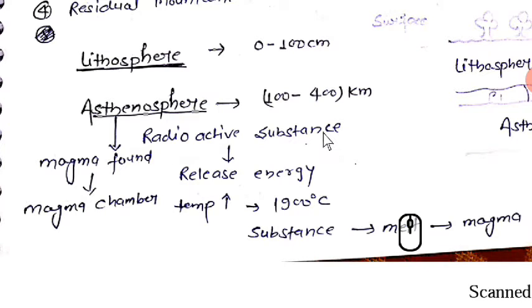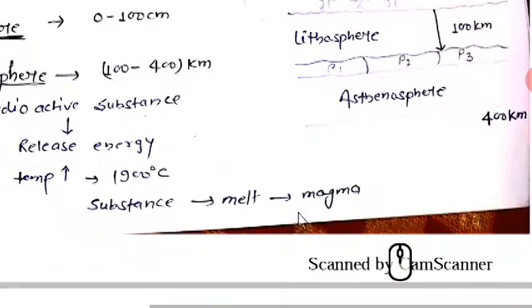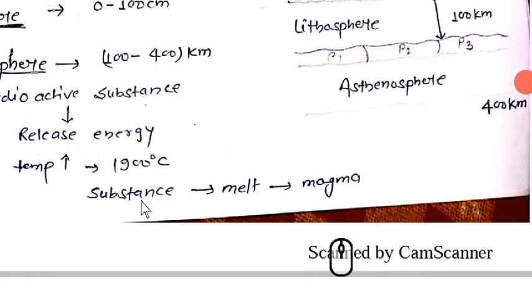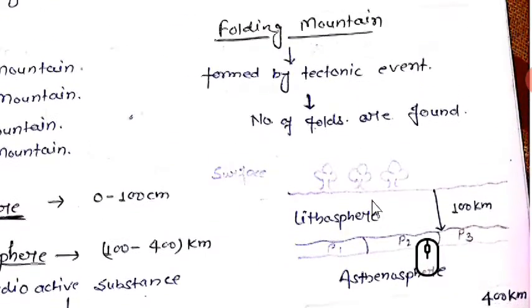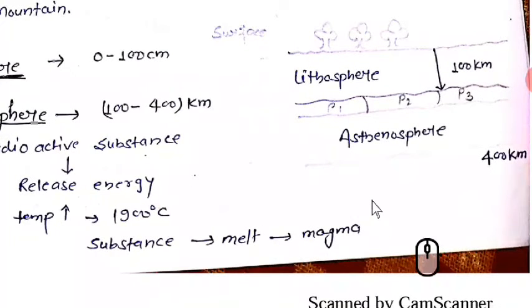In this, radioactive substances are formed, and that radioactive substance releases energy, and the energy released forms a very high temperature, about 1900 degrees centigrade. Wow, so much big temperature, right? So here the substance can melt, and it's also called magma, okay. Usually we know, guys, at 1900 degrees any substance can melt except diamond.